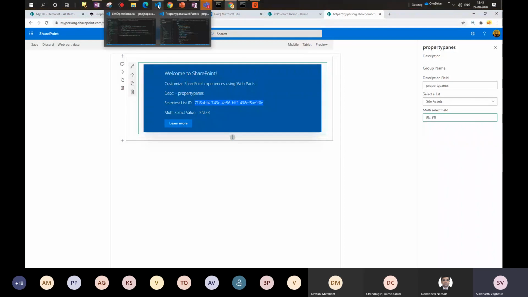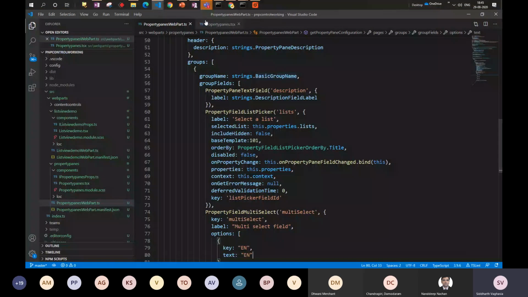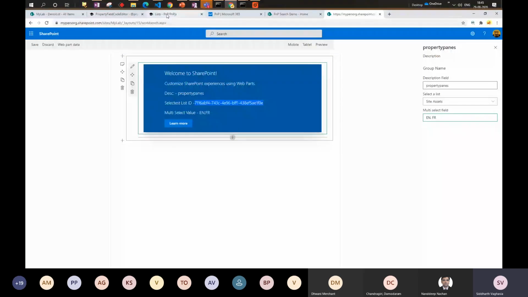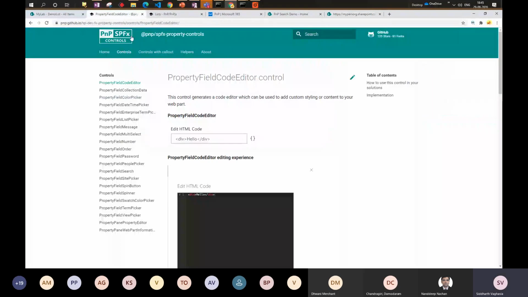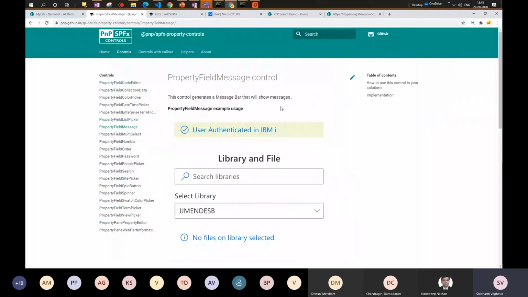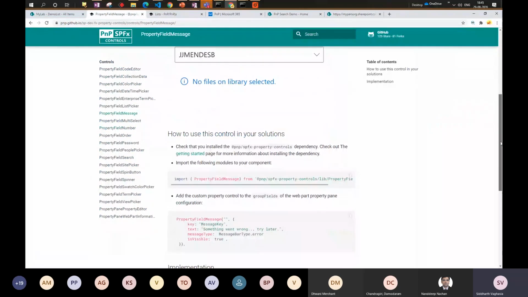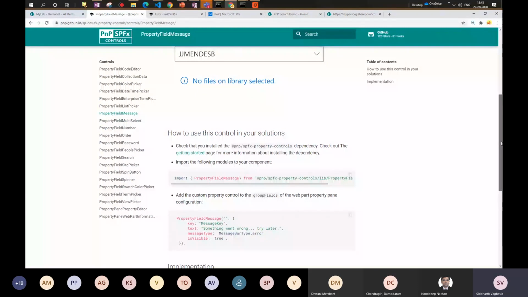And going to the code, first, let me walk through the library. Okay, so again we have a similar repo like property pane controls, and this is the list of controls which are available, which we can use in our code, right? And the documentation is pretty much self-explanatory, and the steps are mentioned very clearly, which you will be able to use directly.